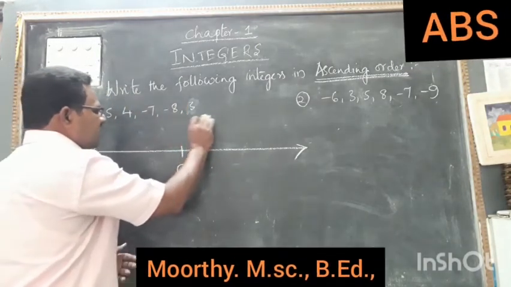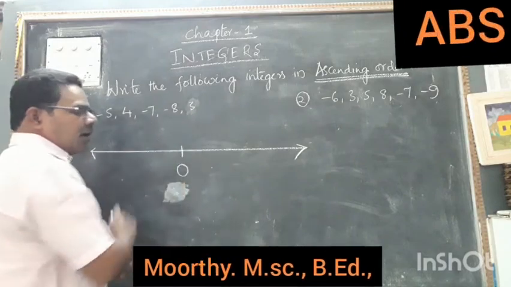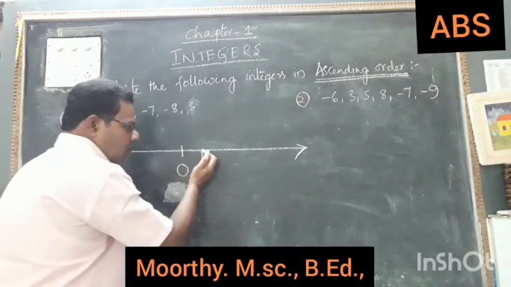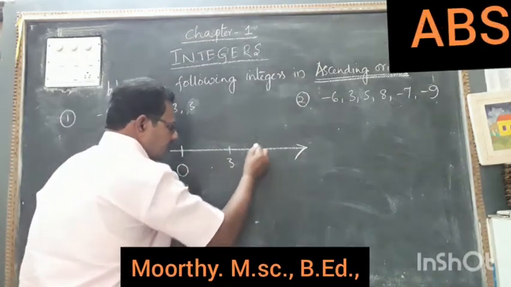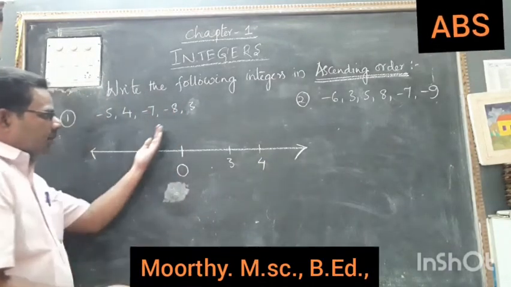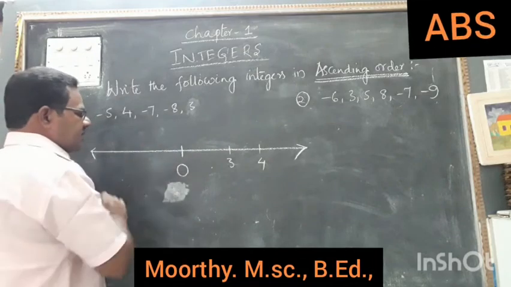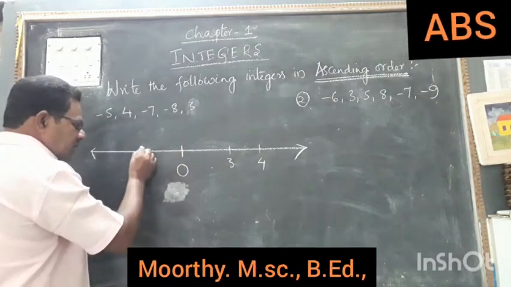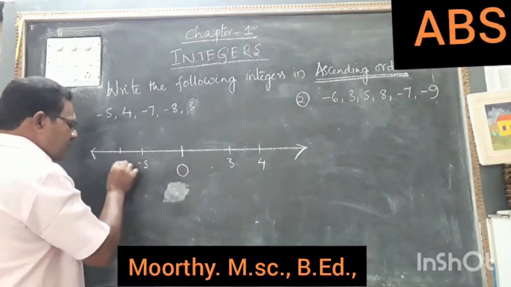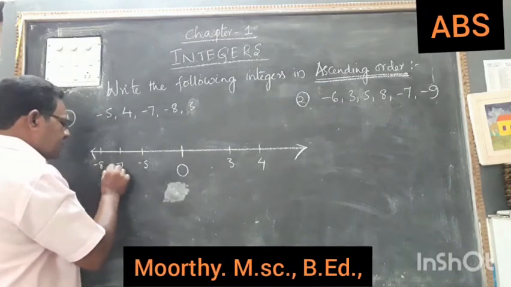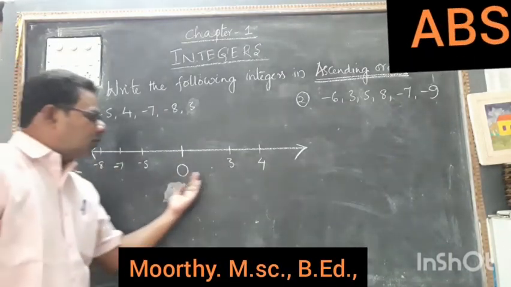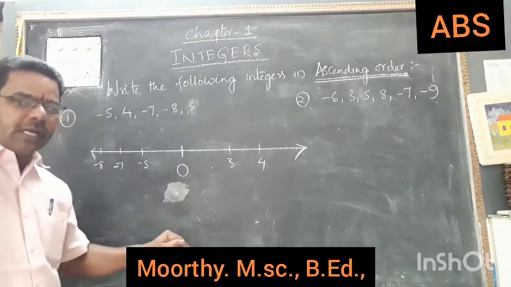In this, if you observe, the positive numbers are 4 and 3. So 0, 1, 2, 3, 4. Coming to the negative side, minus 5, minus 7, minus 8. So minus 1, minus 2, minus 3, minus 4 up to minus 5, minus 7, minus 8. So these are the total 5 numbers, 5 integers I have taken.